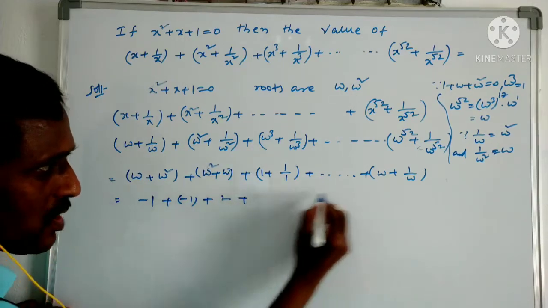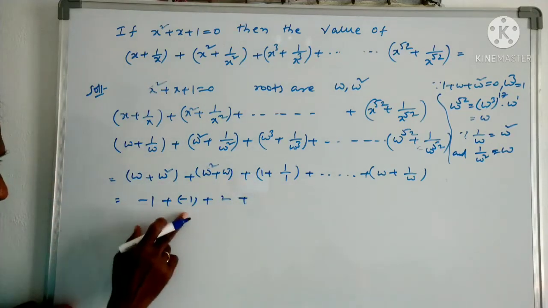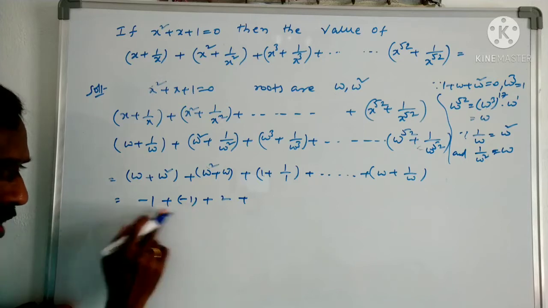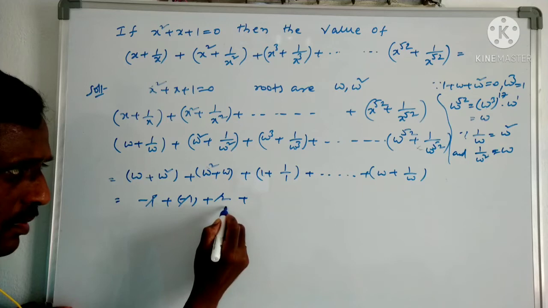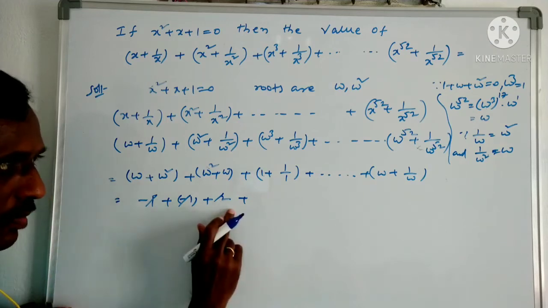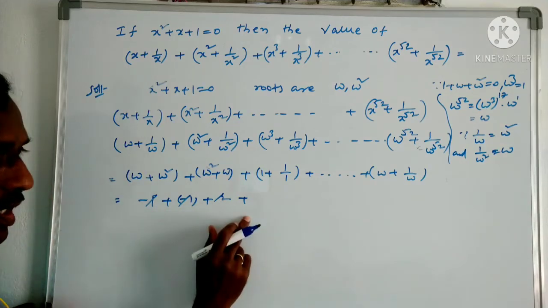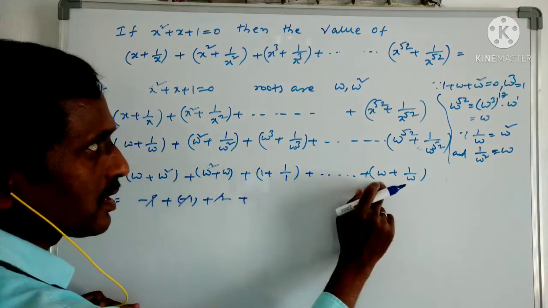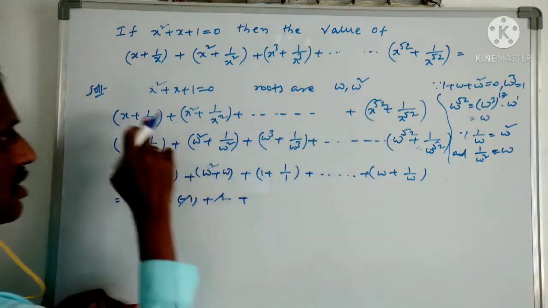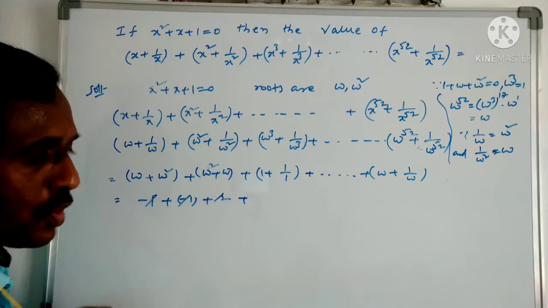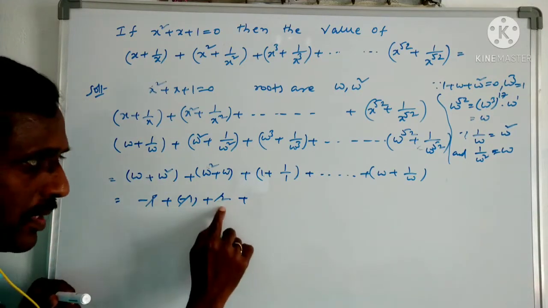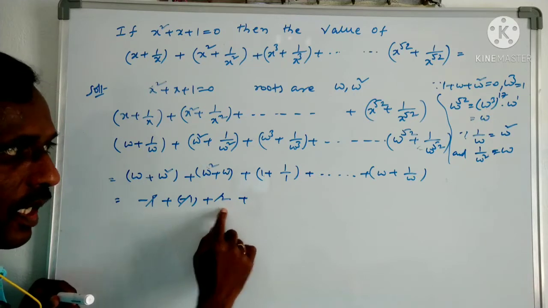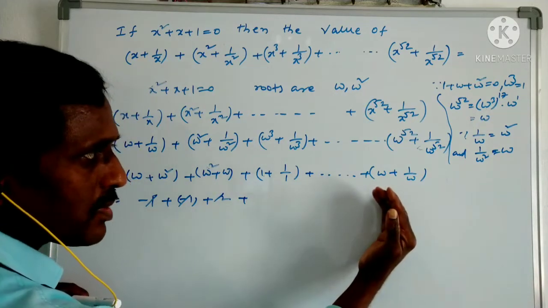So like this you can continue. Here what is the result of this? Minus 1, minus 1, minus 2 and plus 2. So if 3 consecutive terms, the sum becomes 0. Then how many 3 consecutives will we get? Totally how many terms do we have? Start with the power 1 to 52, because we have 52 terms. 3 terms sum becomes 0. Means up to the 17th term becomes the value 0.